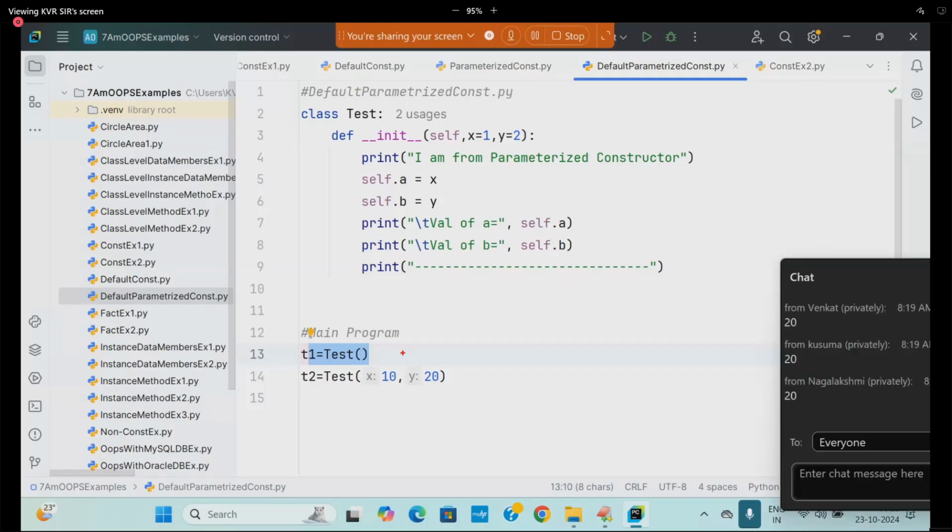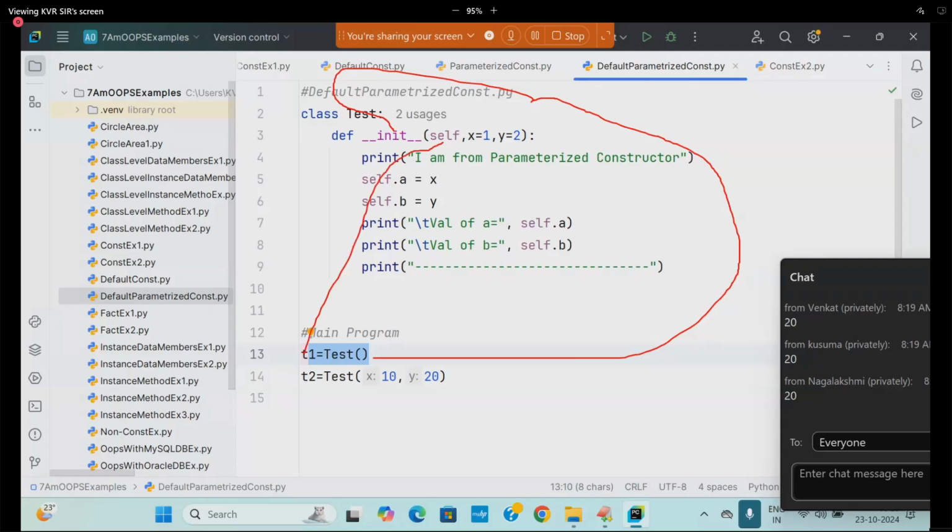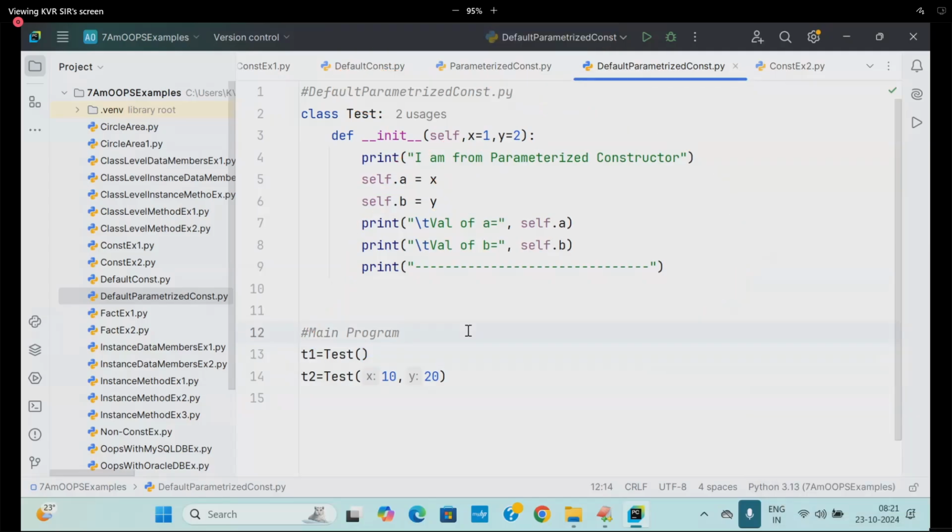Going to this default constructor, calling this only. T1 is going to contain what? self.a is equal to x, default values, no need to pass. self.b is equal to y. So T1 contains x and y values, 1 and 2. That is what we want for the default constructor.